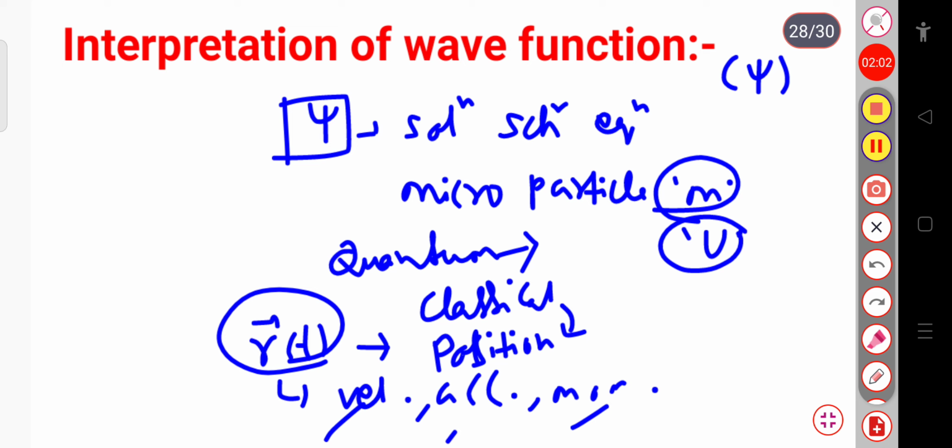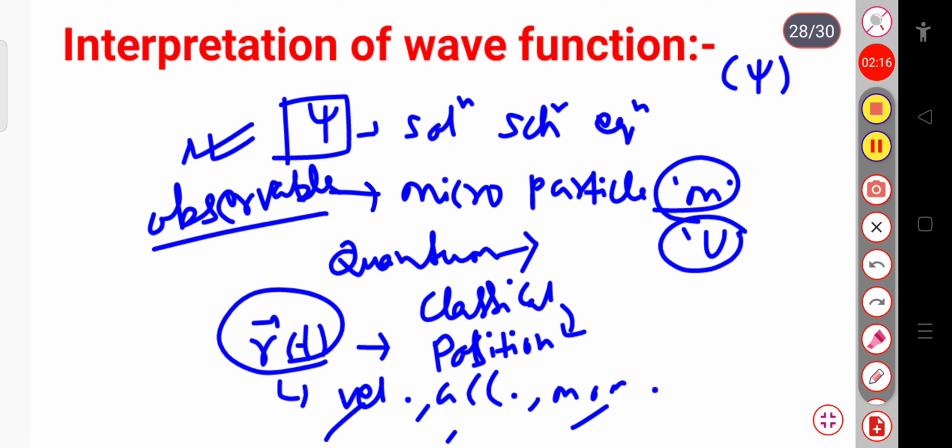Similarly, if psi is known in quantum mechanics, then all the observable properties of the microparticle can be understood fully. So we can say that psi has a physical significance in case of the microparticle, or that if psi is known, then all the observable properties of the microparticles can be calculated.